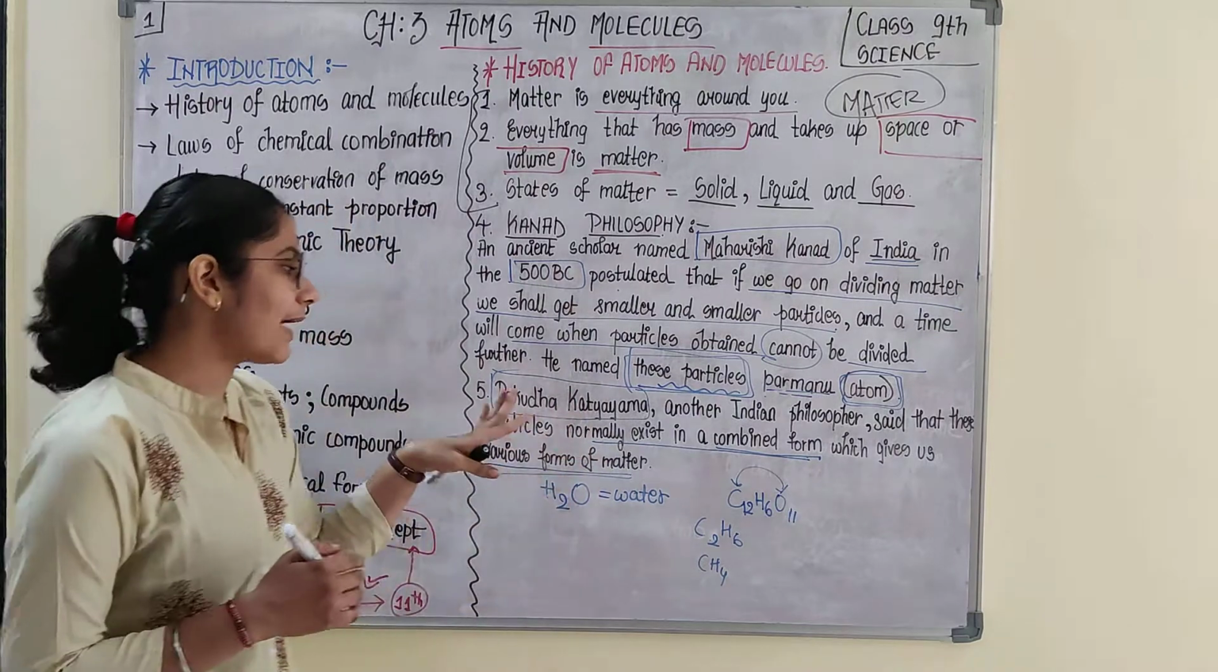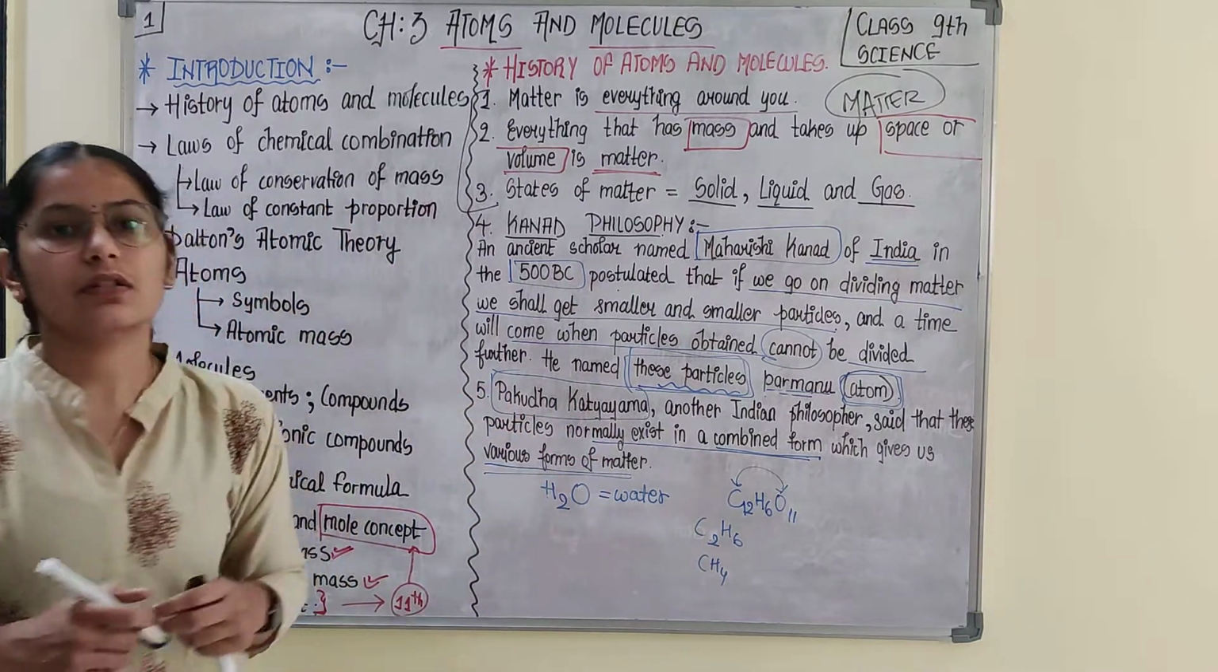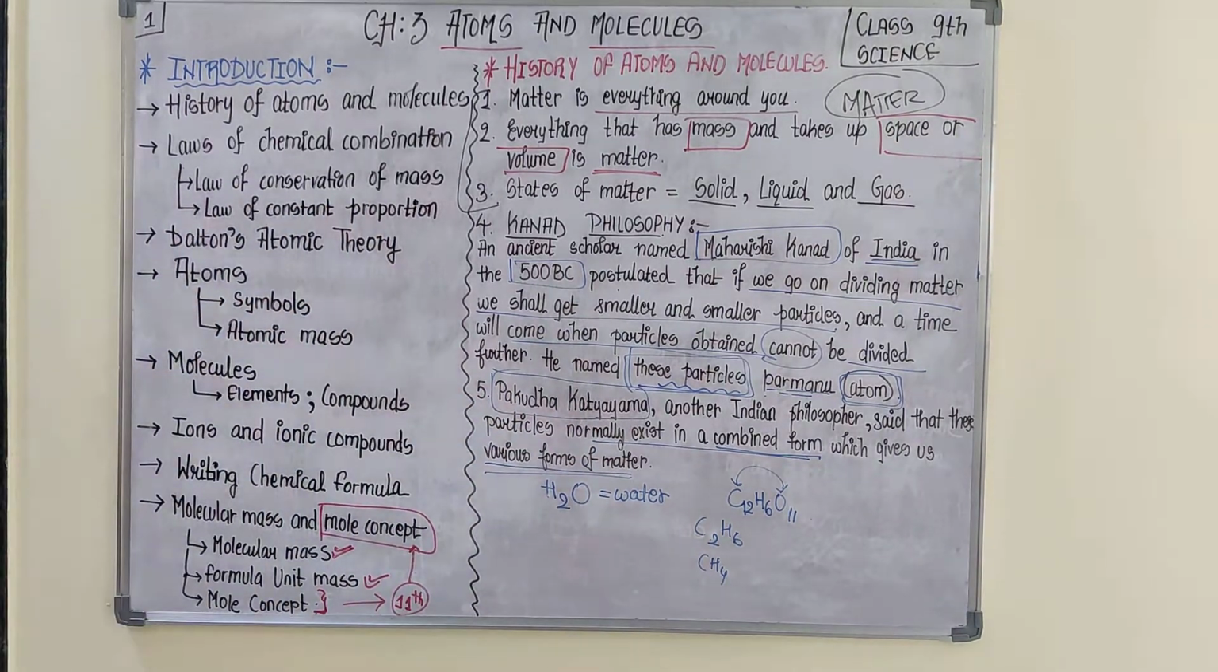Okay, so this was given by Pakuda Katyayana. So till now in history we studied about two Indian philosophers. One scholar and another philosopher. One scholar said that, who was the scholar? Maharishi Kannada in 500 BC said that if we go on dividing matter, the time would come that the particle won't be able to divide further. That particle was referred to as atom.